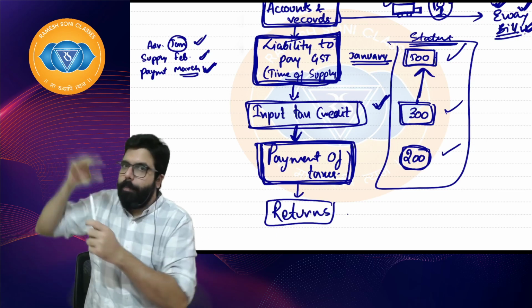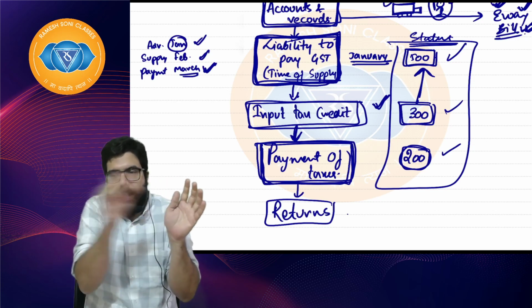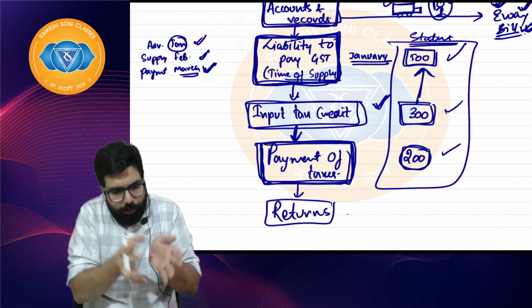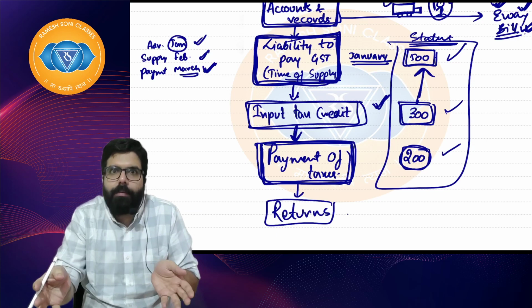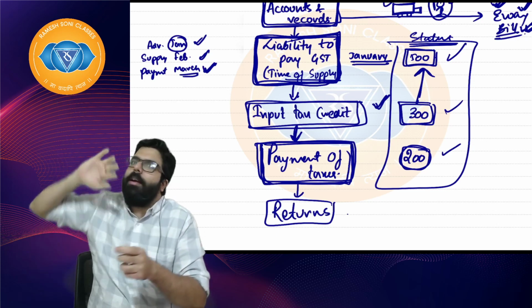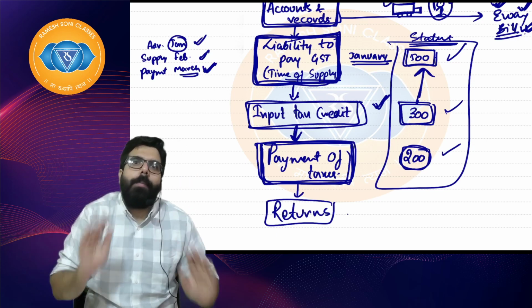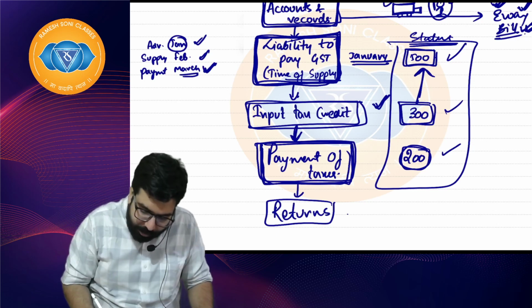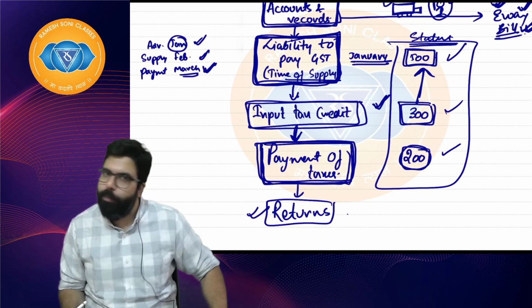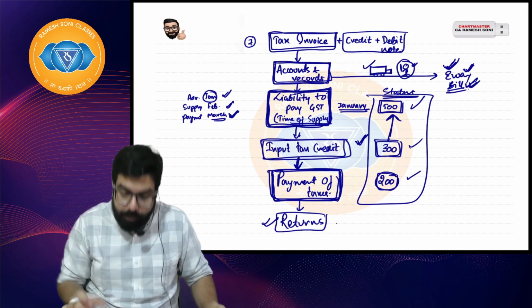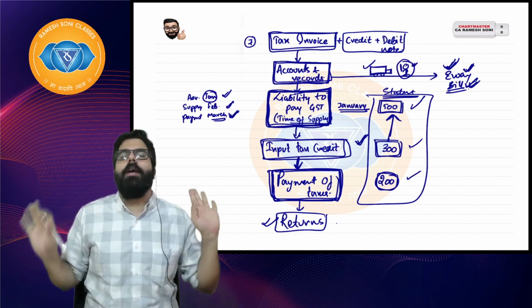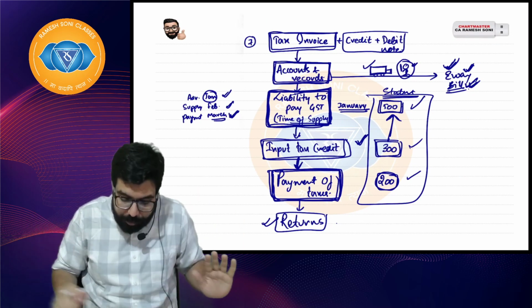Whatever information the government is asking, you will have to put it in the format the government has given. You have to tell your sales, your purchases, and how much payment you have made, and inform the government in this format. So the government has given a prescribed format in which you file your returns. I hope everyone is clear. Till here, my work is over.